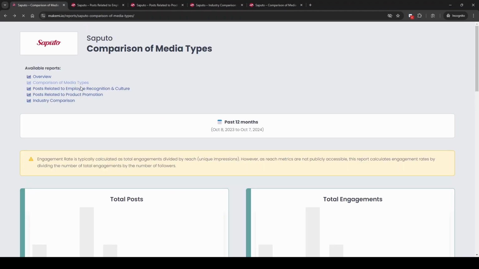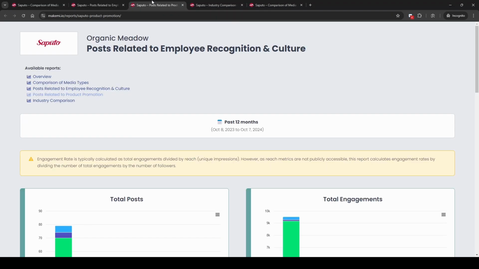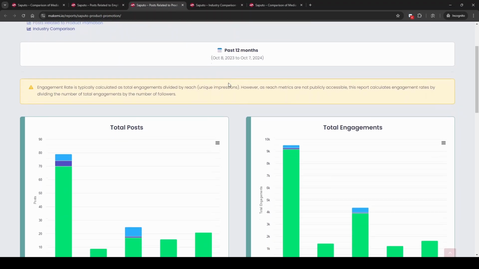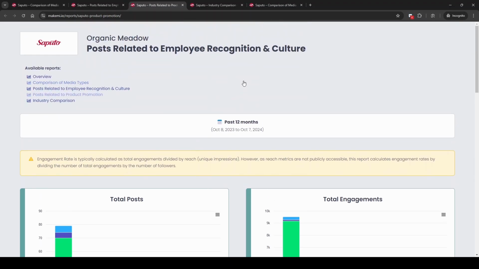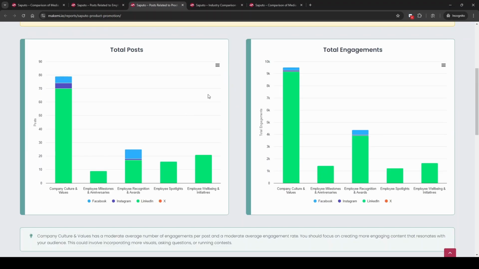So we're going to go down to the third report, which is the first themed report, posts related to employee recognition and culture. All of these themes are really dependent on the type of content that you and your organization run. They'll be different for every organization, so whatever it is, it's really up to you. These ones here were suggested by running the hundreds, in some cases thousands, of posts through AI and having AI determine what kind of themes are present and how to categorize content so you can see what's working best.